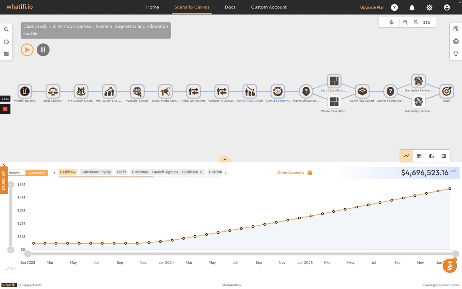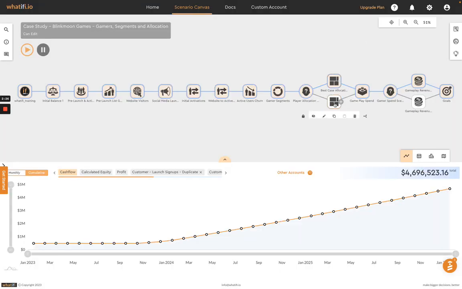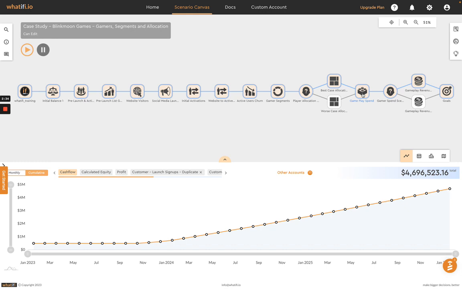We have our segment event, and then we have our four concurrent scenarios. One is where we are allocating a high propensity of whales, 20%, 30%, 50% of players, and then also a worst case, which assumes that most of our players are minnows and only a small percentage of players are whales. We have a unit cost event where we model out different player spend patterns for each of those cohorts, and then we're also multiplying out two different types of revenue scenarios, one with the high spend and one with the low spend. Every single unique path through the scenario canvas here is called a thread.